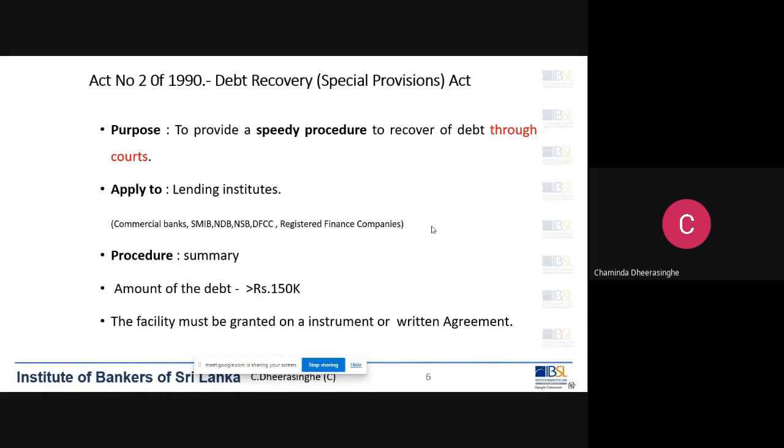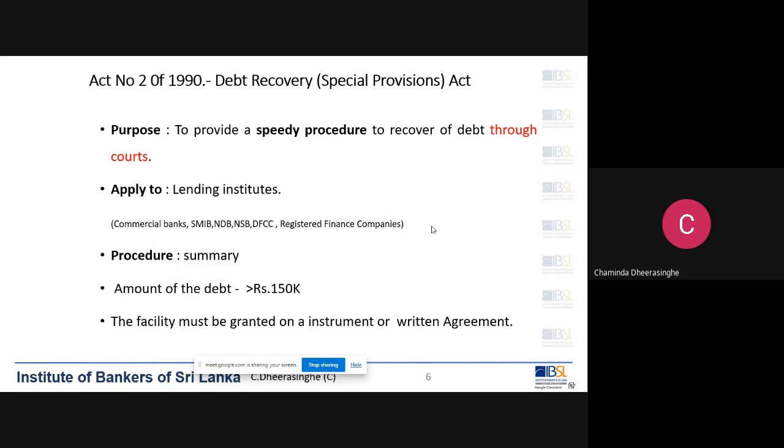Remember, that is important when you compare number 2 of 1990 with number 4 of 1990. Number 2 of 1990 is a procedure through courts. Number 4 of 1990, that is the Parate process, is not a court procedure. This is one difference between these two. Right?